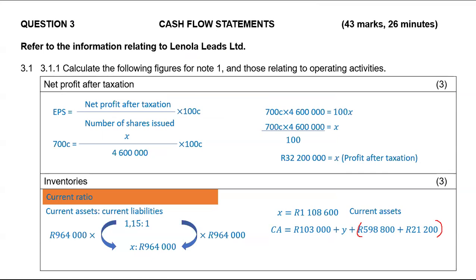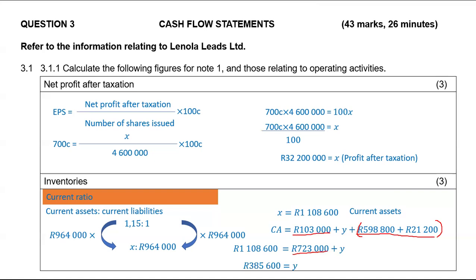Now, manipulate this. We do have current assets, which is that 1,108,600. How did I get that 723,000? Again, grade 8, guys. You just take like terms, which are these ones, you add them up, and they will give you the 723,000. To solve for Y, transpose 723,000 to the left. So you will have 1,108,600 minus that 723,000, which will give you the value of Y. And here Y represents your inventory.